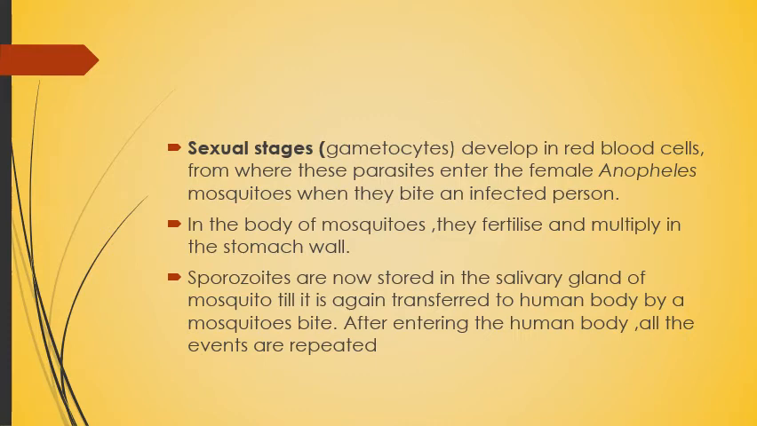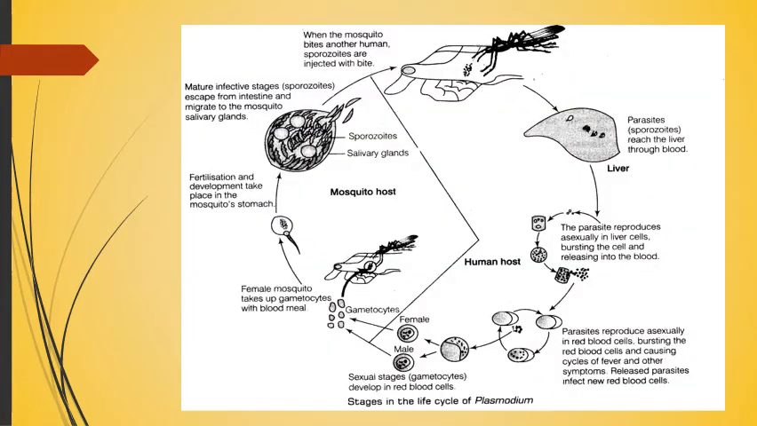In the human body, gametocytes are there. The mosquito will bite the human body, and gametocytes will enter the female Anopheles mosquito. They will divide, multiply, and fertilize in the stomach wall, and the sporozoites are then stored in the salivary gland of the mosquito. Then it will bite another healthy human body and enter that sporozoite, the infectious form of the Plasmodium, into the human body, and the cycle repeats. So Plasmodium completes its life cycle in two hosts.